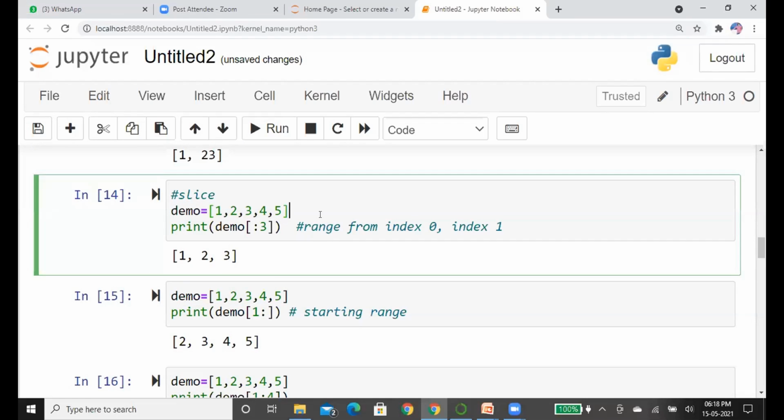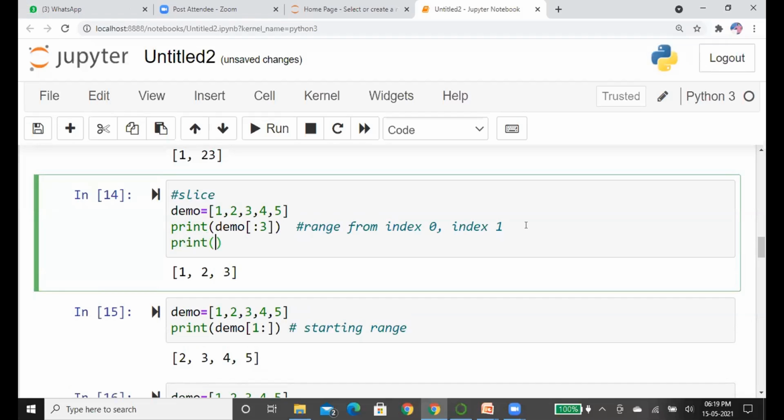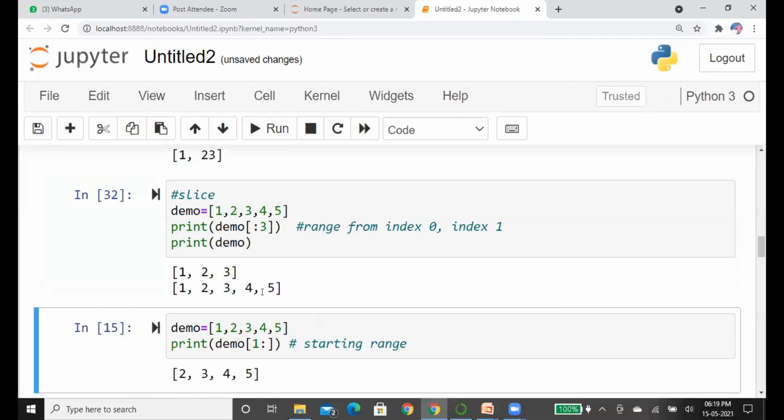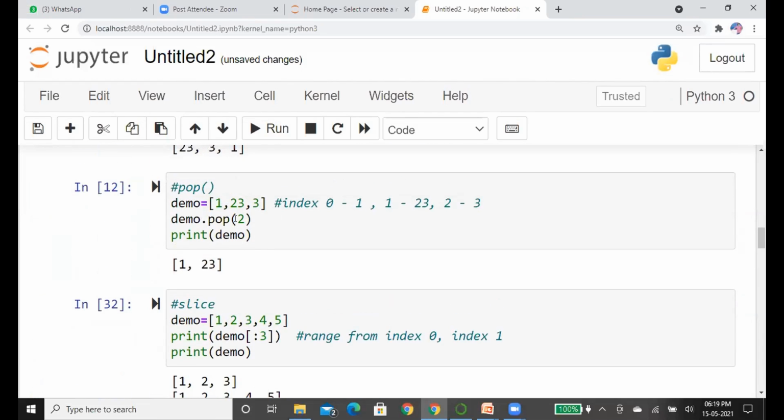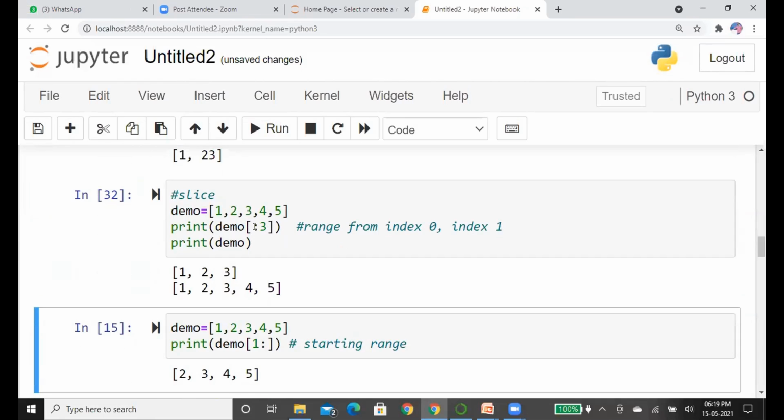Slicing is a different method. Slicing does not modify the list. I will show that. See here, print demo. See, the list is as it is. We got the original. I think you thought that pop will remove an element, and similarly slicing also removes the element. No, slicing is not removing the elements. We just took the elements to print at a particular range. Slicing is used to select the specified range, not to remove the elements from the list. I think you got the answer.